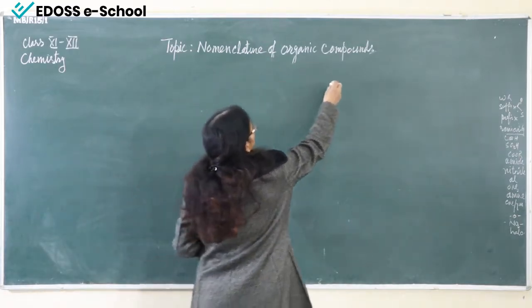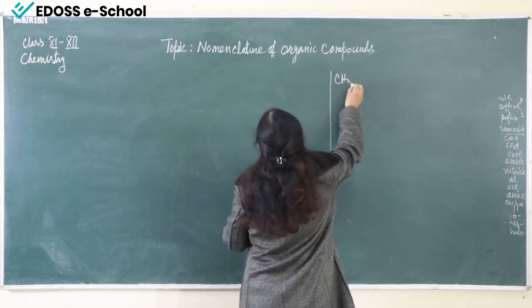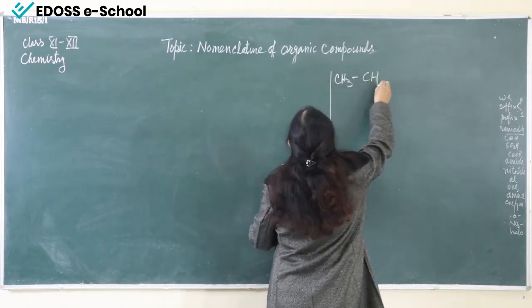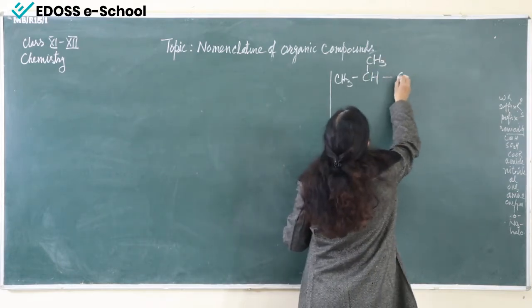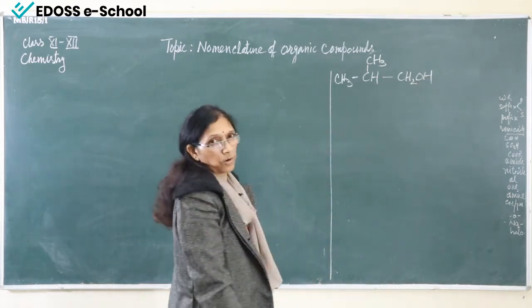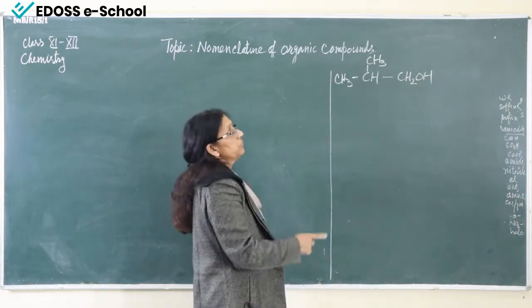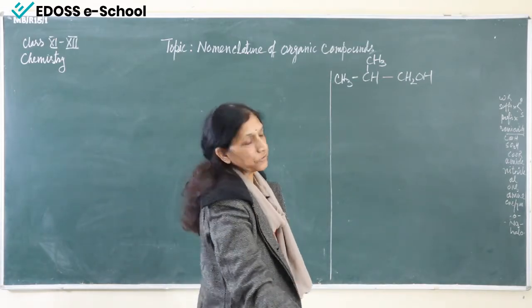This is the compound, I am writing here the name of the compound. This is the structure of the compound, and we have to write its IUPAC name.